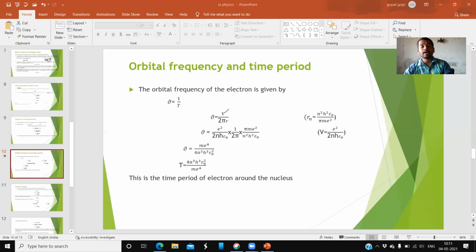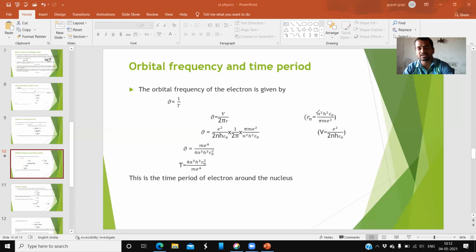And already we know the velocity formula, we calculated it just now. And the r value and velocity value, you should not substitute as rn. Simply say the r value is this one and the v value is this one. If you substitute in these two places and simplify, you may get this. So 2 pi is written here. The V value is e square by 2 n h epsilon naught. 1 by r term is 1 by r, but r is equal to this.